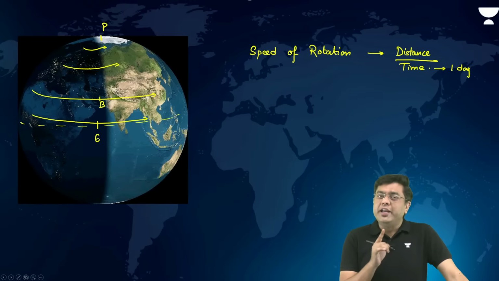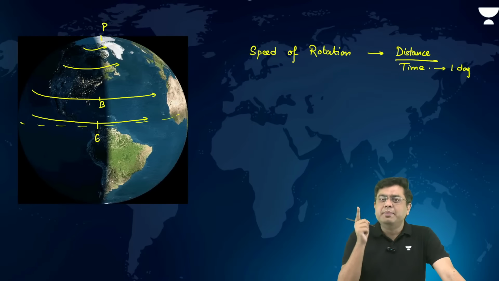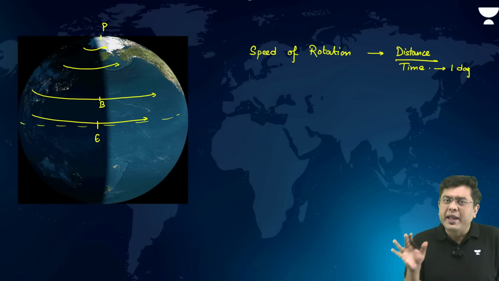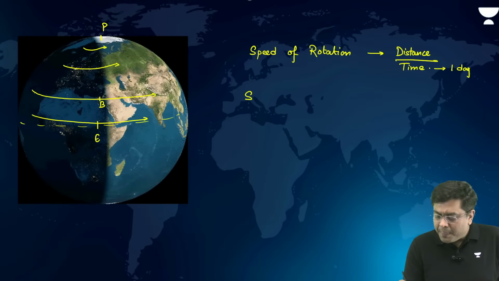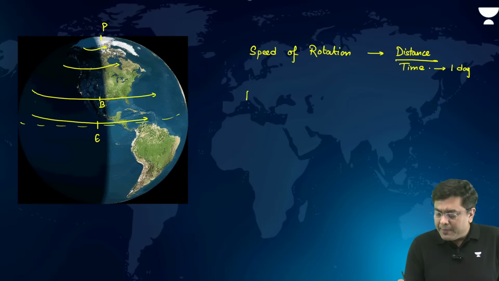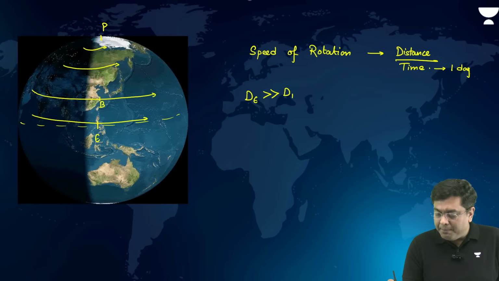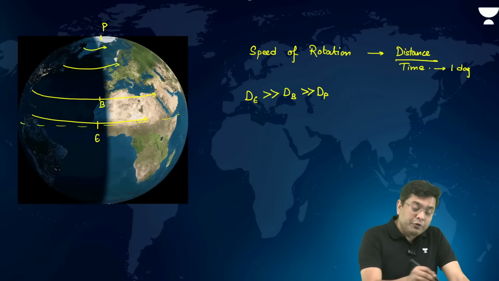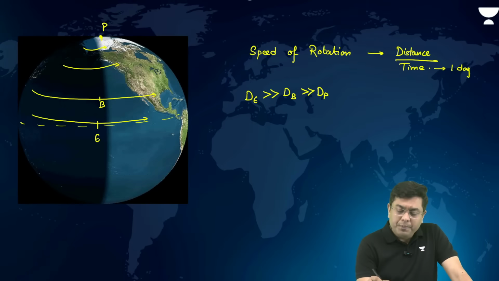Now in one rotation, out of E, B and P, which will cover the maximum distance? The region of equator, that is where it will cover the maximum distance. So distance covered at E will be much larger as compared to distance covered by B, which will be much larger as compared to distance covered by P. If you observe here, at P, distance covered is 0.